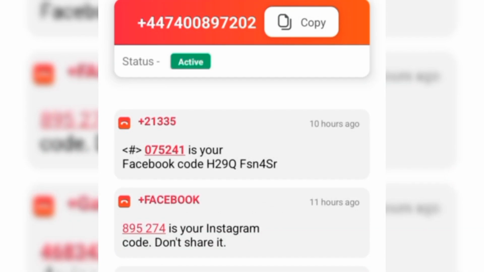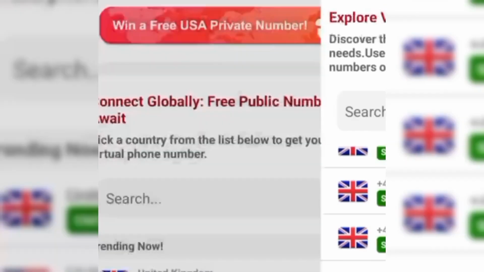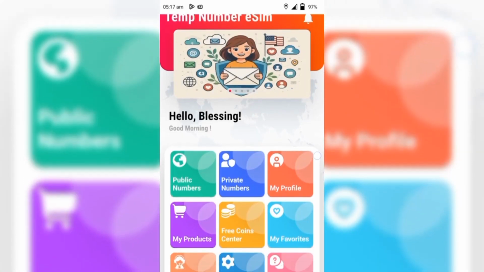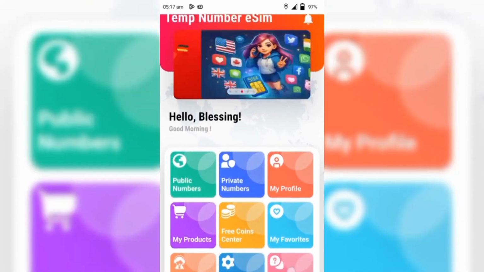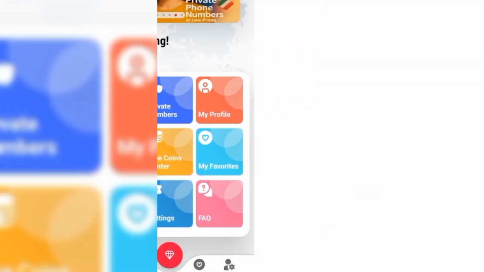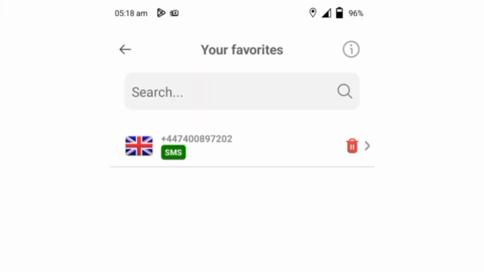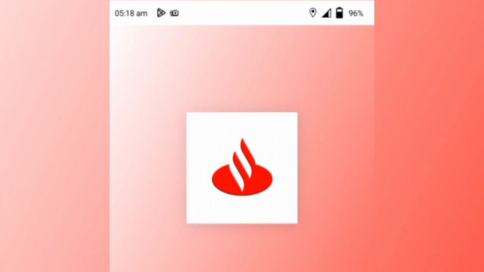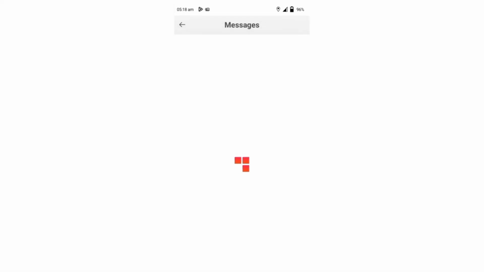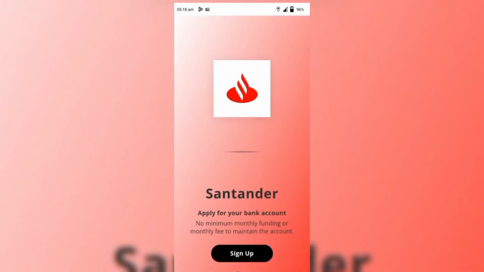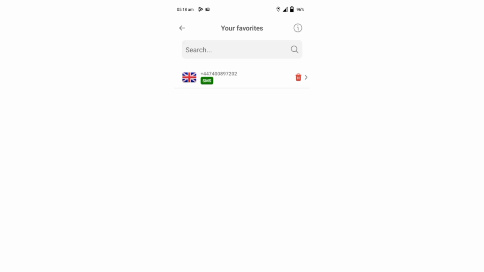Now, to access your favorite number each time you want to use it, you don't need to start looking for it. All you have to do is come back to your profile, your homepage, the way it is here. This is your dashboard. Then you go to my favorite. Once you open my favorite, you're going to see the number that we just made favorite. You can either delete it if you don't want it, or you keep it. So you just open your number directly from your favorite list, and there you have it. You can add at least 3 numbers as your favorite from temp number, and you can always delete and update to new numbers.